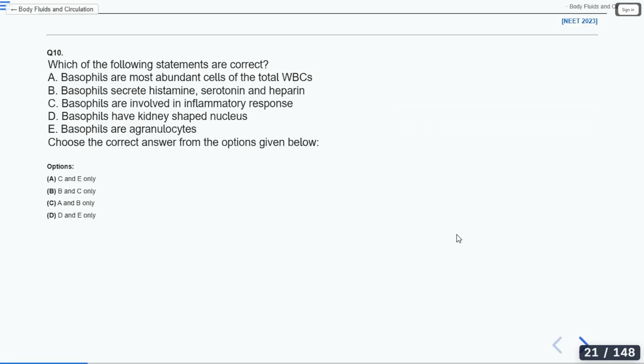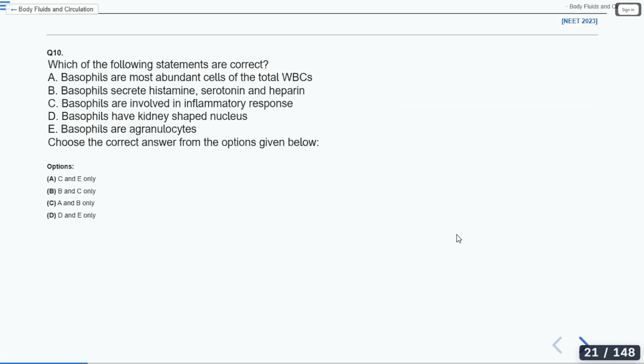What is this agranulocytes? What is the meaning of agranulocytes? What does it represent? Absence of granules.